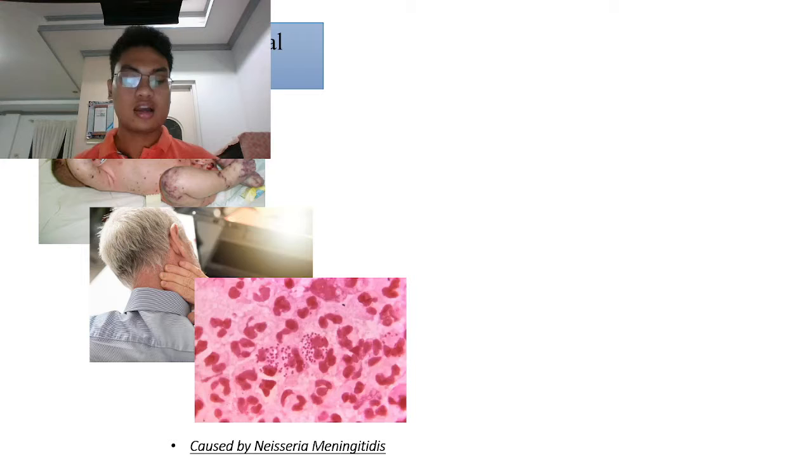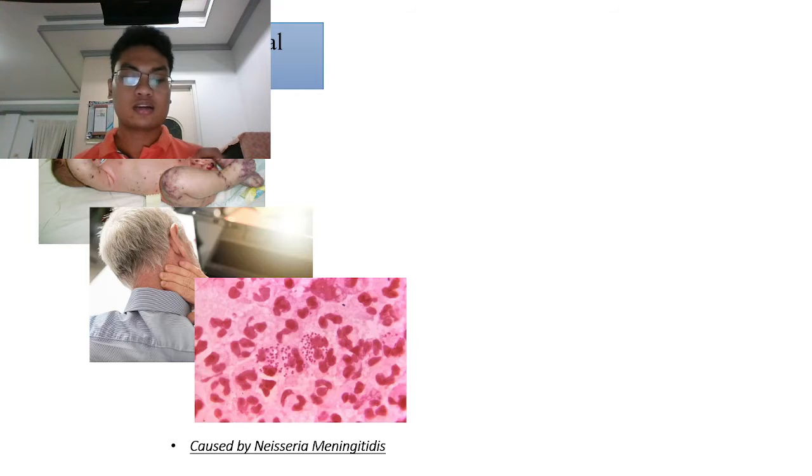In Africa, there is one disease that causes severe disability, like blood infection, meningitis, blindness, and paralysis. This disease is called meningococcal disease. The meningococcal disease is caused by Neisseria meningitidis, a gram-negative bacterium from the genus Neisseria.